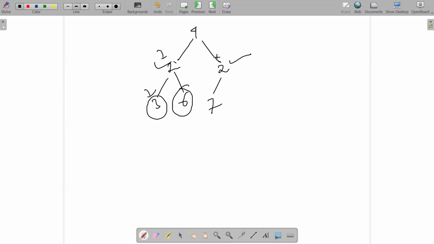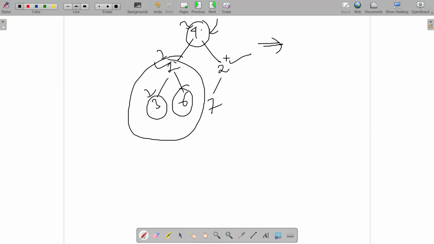Okay, then. Next, what should I do? Move on to the overall structure right now. Overall root of the tree, 4. If I am to convert the entire binary tree to a min heap, then I think the root should have the minimum possible value. Am I correct? How can I try converting this? This is also a min heap. Then what should I do?